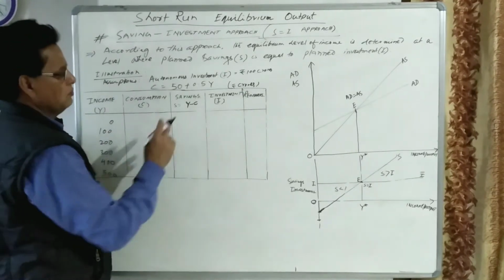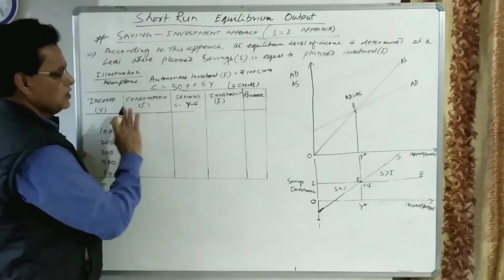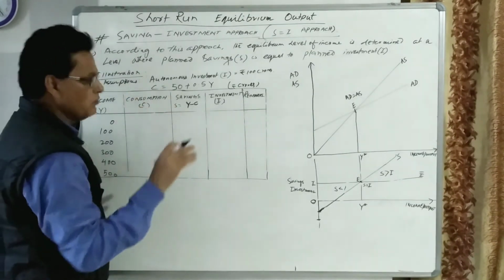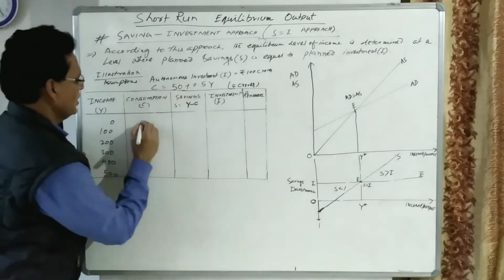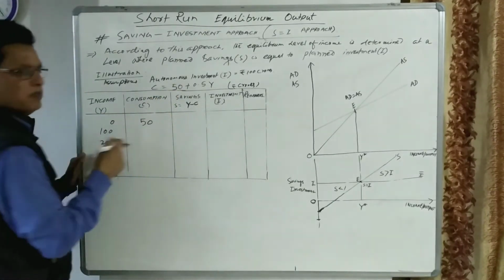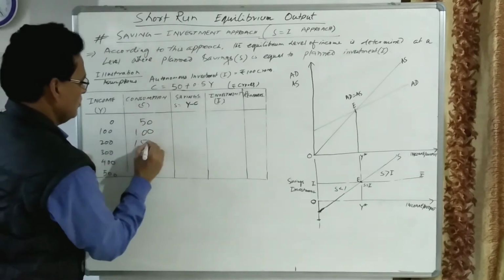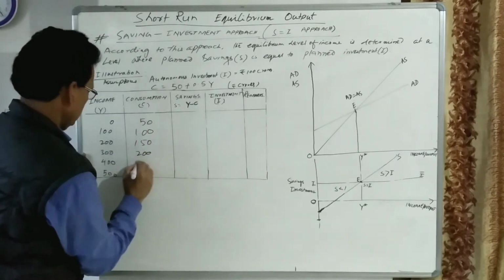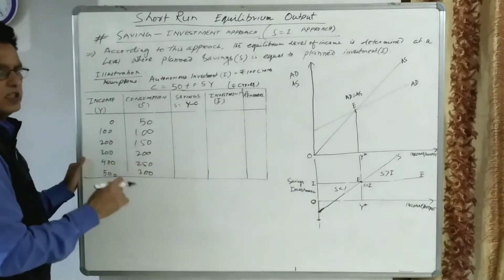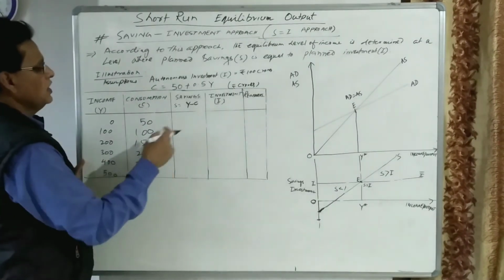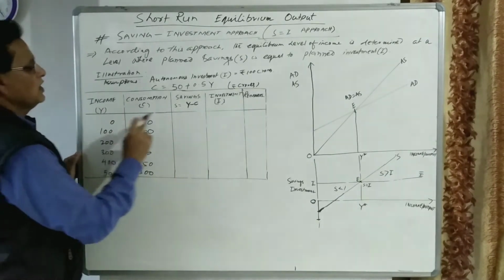So what will be the consumption? We have seen that at zero level of income, consumption is not zero. Consumption is always positive. So autonomous consumption is given as how much? 50. So we can write 50. When income increases, consumption will also increase. Suppose it increases to 150, 200, 250, then 300. When income increases, saving also increases. When there is no income, there is no saving.